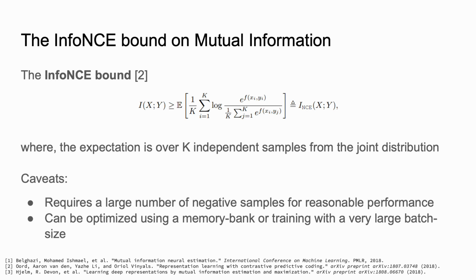Let's talk about the InfoNCE bound on mutual information a little bit more. The InfoNCE bound looks like this, where you can see that the expectation is over K independent samples from the joint distribution. One caveat of this bound is that its performance is directly dependent on the number of negative samples that are used for its optimization. As we increase K here, you will see that the performance of this bound becomes stronger and stronger. But for smaller values of K, the performance is not very stable. Another caveat is that because of this information inefficiency, the model requires a large batch size or a large memory bank to sample a large number of negatives from for reasonable optimization performance.